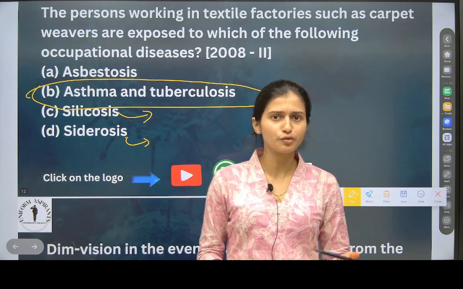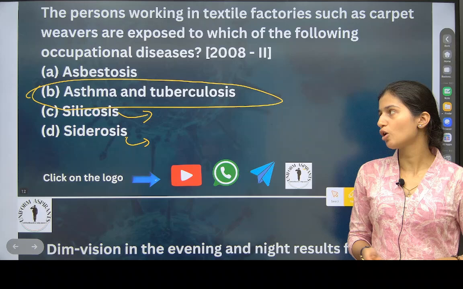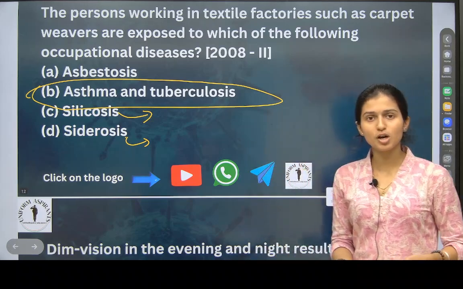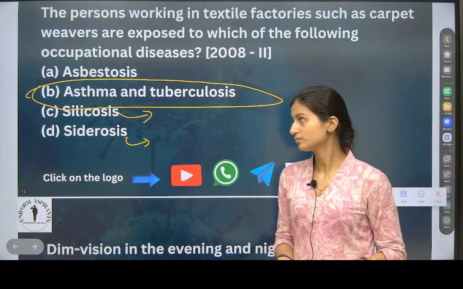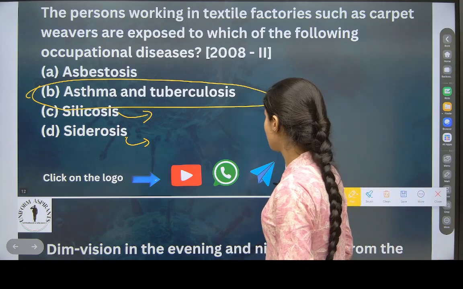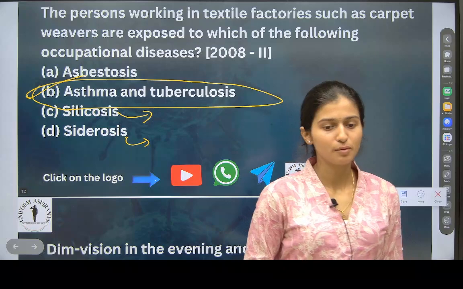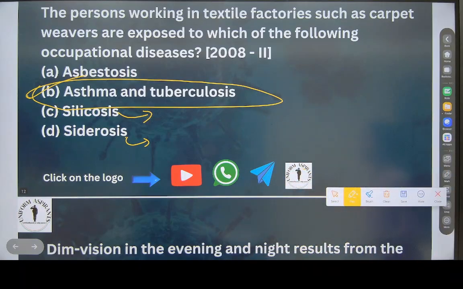Then he will of course get suffocated. So asthma is a breathing problem, and tuberculosis is TB, cough. Okay, so the answer is B. Note this down fast.